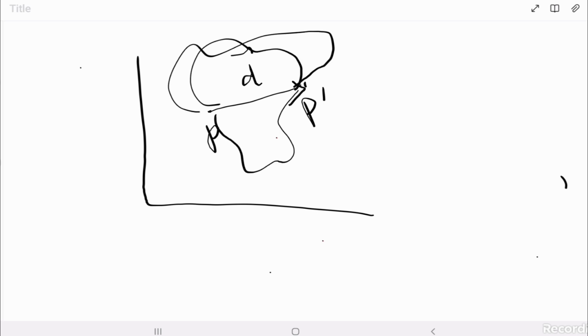So the actual path traveled between these two points is not important. The displacement vector is only talking about a straight line path between those two points. So we can say that this vector can be less than or equal to the path length between these two points. It only depends upon the points P and P dash, not the actual path taken between them. Okay, so this is about the displacement vector.